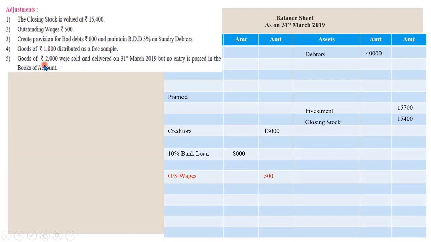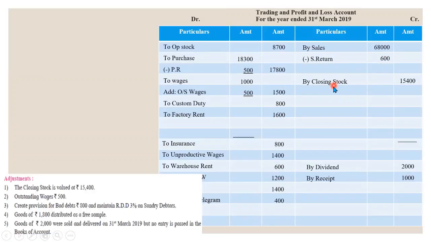Okay. Now let's see point number 5, we will solve first. Goods of rupees 2,000 were sold and delivered on 31st March 2019, but no entry is passed in the books of accounts. Okay, no problem. So first we will record it in our accounts. 2,000 new sales. We have to add it in the debtors. Next effect will be given in adding to the sales. So our total sales is 69,400.